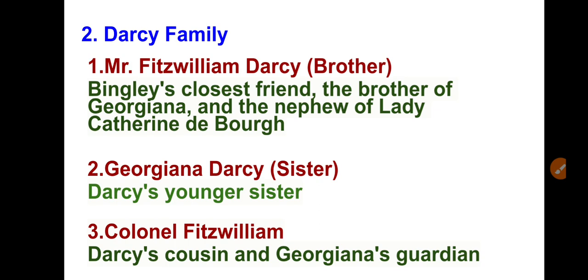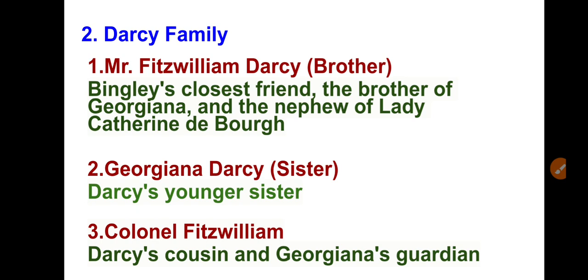So he is the hero or male protagonist of the novel, and his full name is Mr. Fitzwilliam Darcy, and he is the brother of one sister, Georgiana Darcy. Sorry, he is the brother of one sister. Three members are from this family, and Colonel Fitzwilliam is Darcy's cousin and Georgiana's guardian, right?